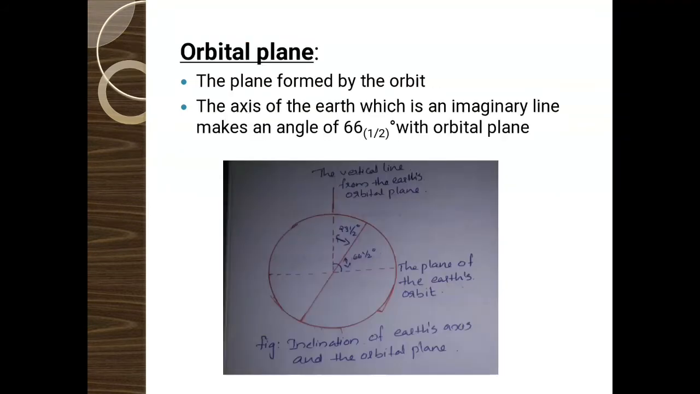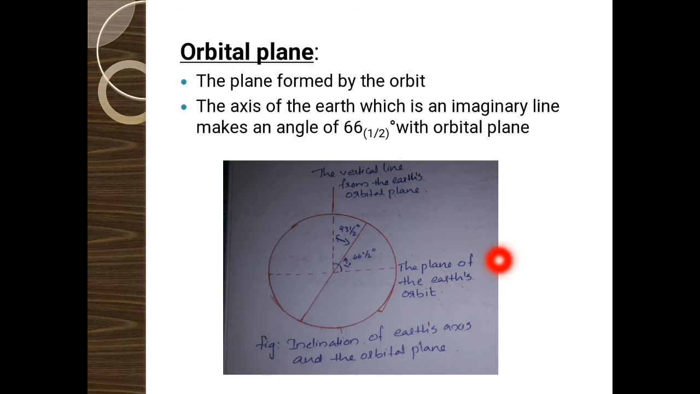Next we can study about orbital plane. What is orbital plane? It is a plane formed by the orbit. You can see here the dashed line. This is the plane of the earth's orbit. It is not a line, it's a plane. You should imagine it in a two-dimensional way.